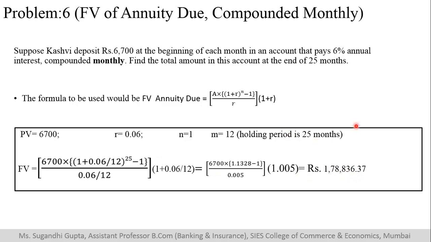I hope this is clear why I have raised to the power 25, and why everywhere the rate of return has been divided by 12. That is because the compounding takes place on a monthly basis. So in annuity sums also these kinds of deviations can come.